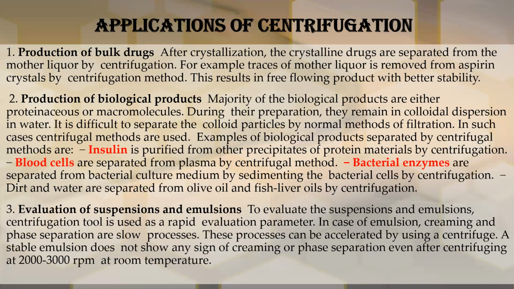So insulin is purified simply from other proteinous substances by using centrifugation. Also blood cells are separated from the plasma, and dirt or water is separated from olive oil or fish liver oils. Also bacterial enzymes are separated from the bacterial culture. So centrifugation is mainly used for separation of biological products.